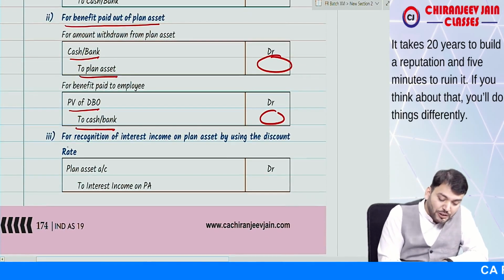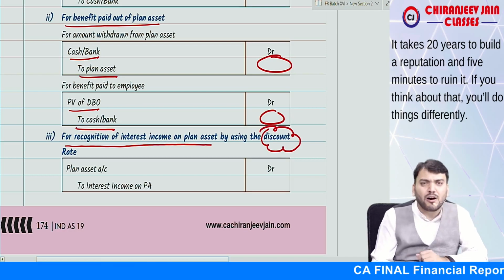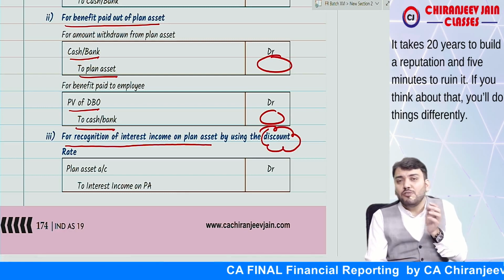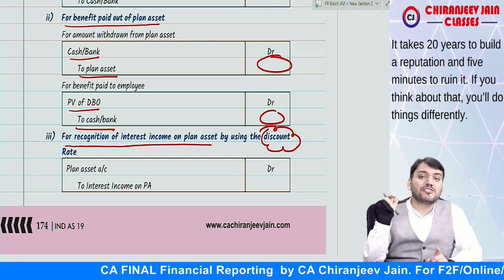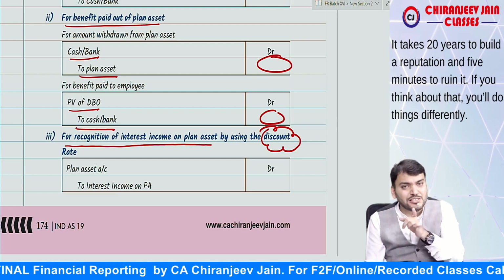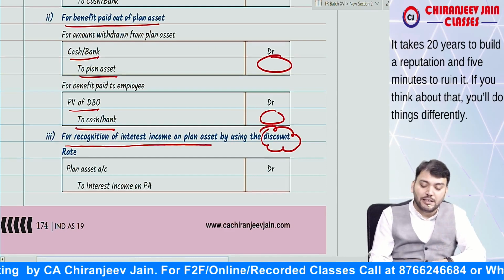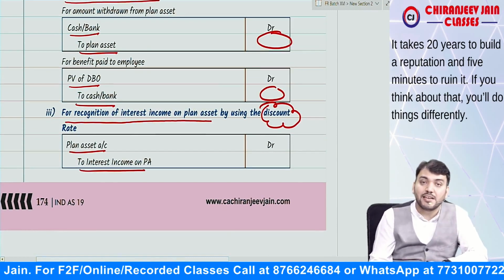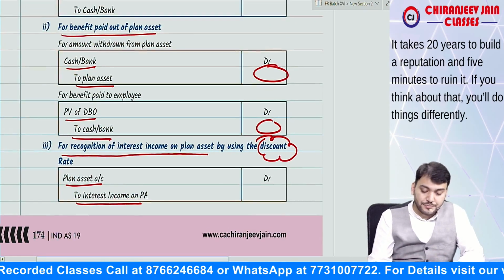Now for recognition of interest income on plan asset using the discount rate, Ind AS 19 says you will not calculate actual return right now. We calculate interest income based on the same discount rate that we have used for DBO. So what journal entry will we do? Plan asset account debit to interest income on plan asset. Understood?